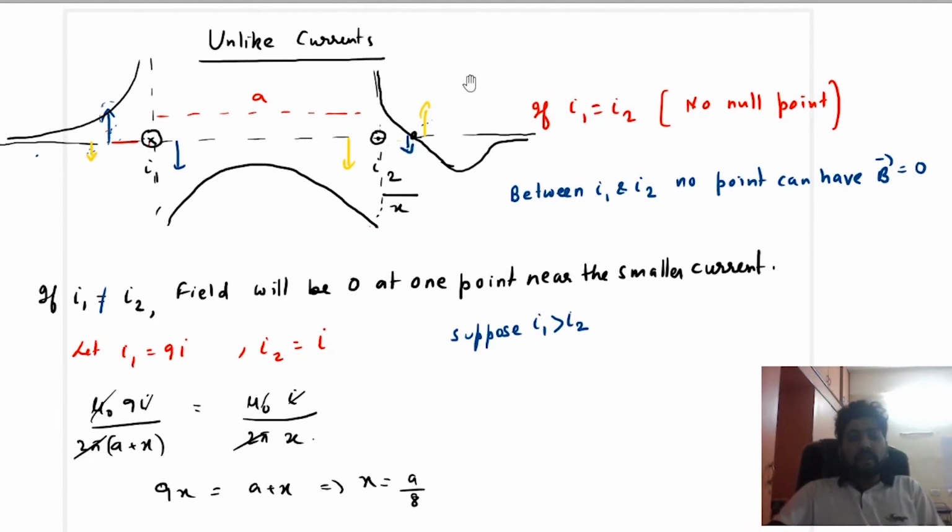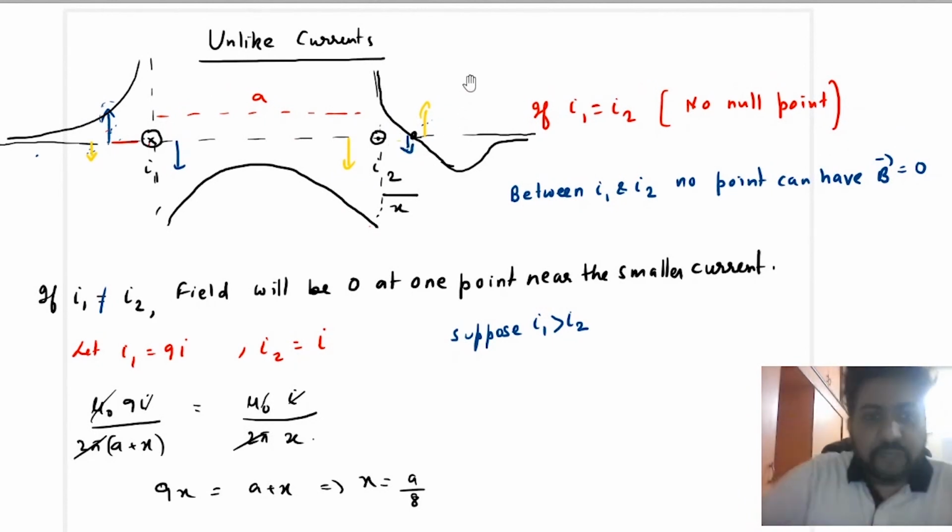Understood? So for unlike currents, what you have to remember, I will repeat it for you. For unlike currents, there can be no null point between the two wires, but there can be a null point to the left or to the right. Now when will there be a null point? If both currents are of the same magnitude, then there will be no null point. But if both currents are of different magnitude, then you will see that there will be zero magnetic field at one point.